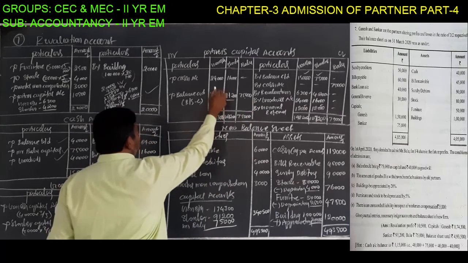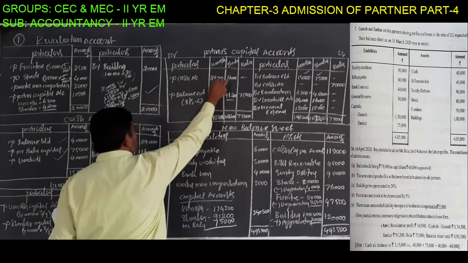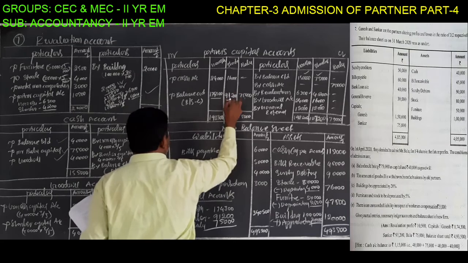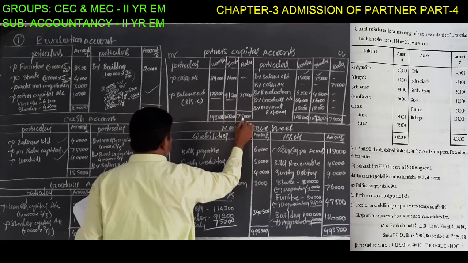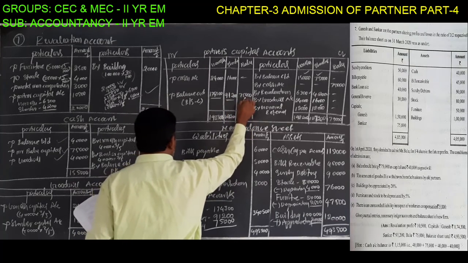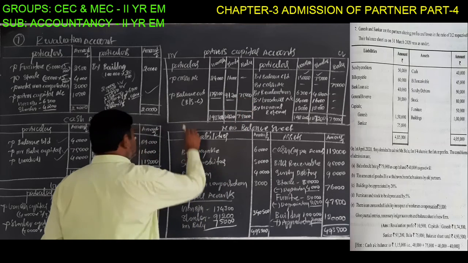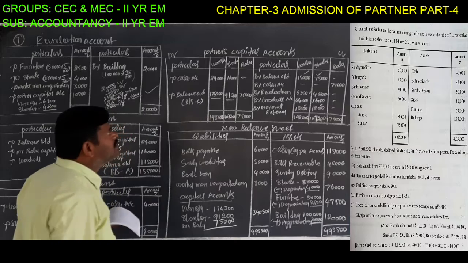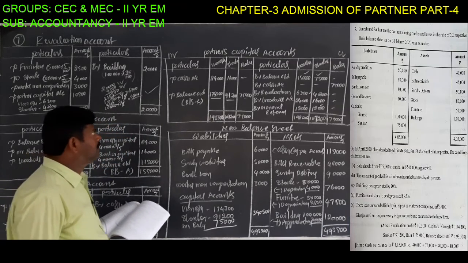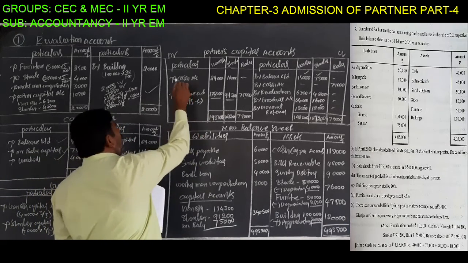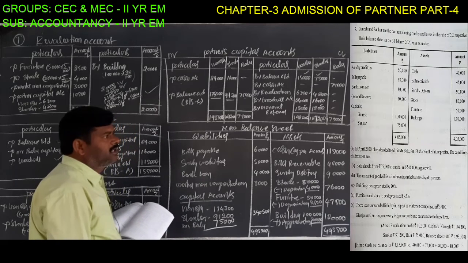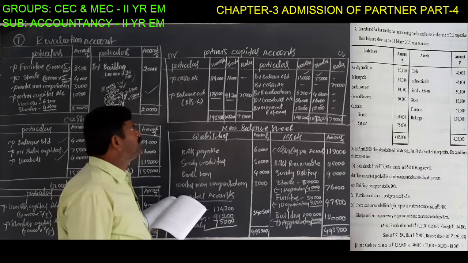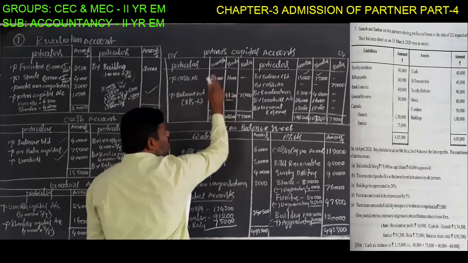This is the difference between this one and this one. There is no other aspect, so the 75,000 is written as balance carried down as usual. It must go to the balance sheet liability side. These are the capital accounts. Why do we write the cash account here? Because the goodwill amount is withdrawn by the old partners in the old ratio, 24,000 and 16,000.